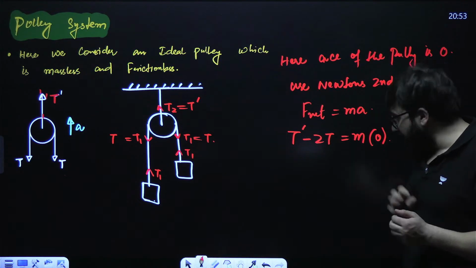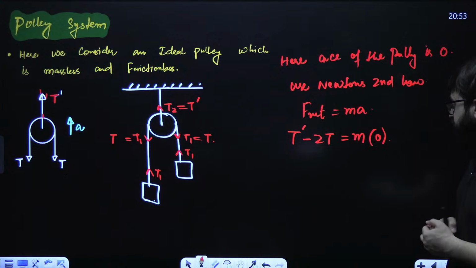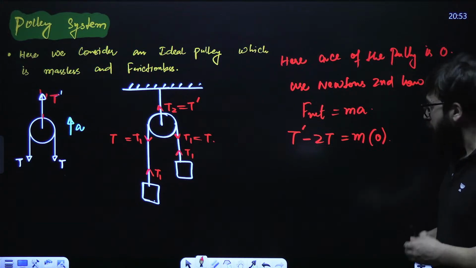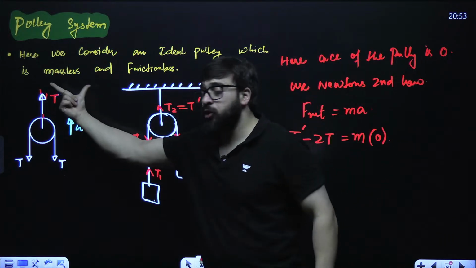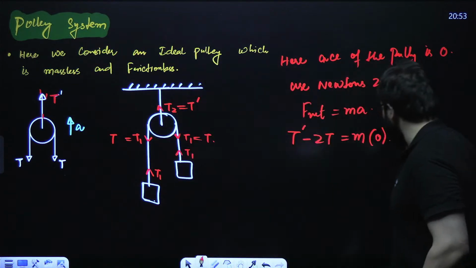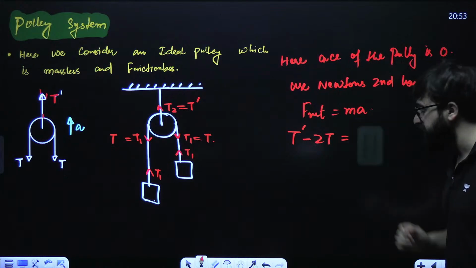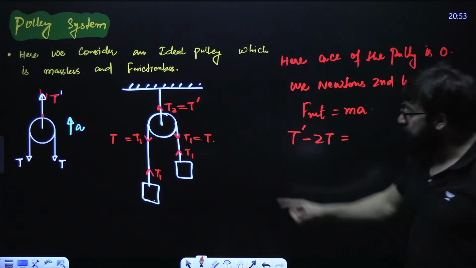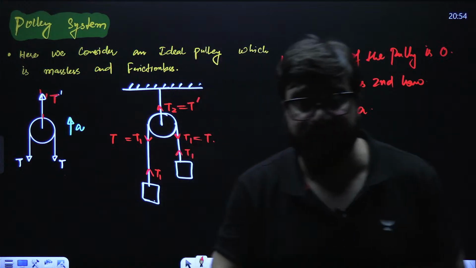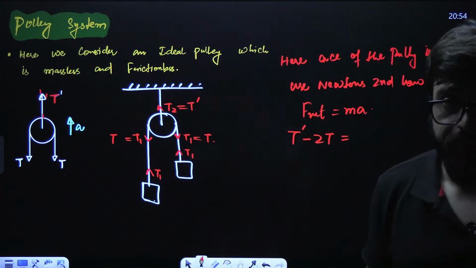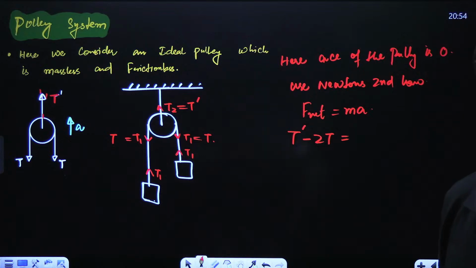Now, if in any case the pulley has an acceleration, no problem, you can mention the acceleration. But when it comes to the mass of the pulley, all the pulleys that we take in our syllabus are massless pulleys.